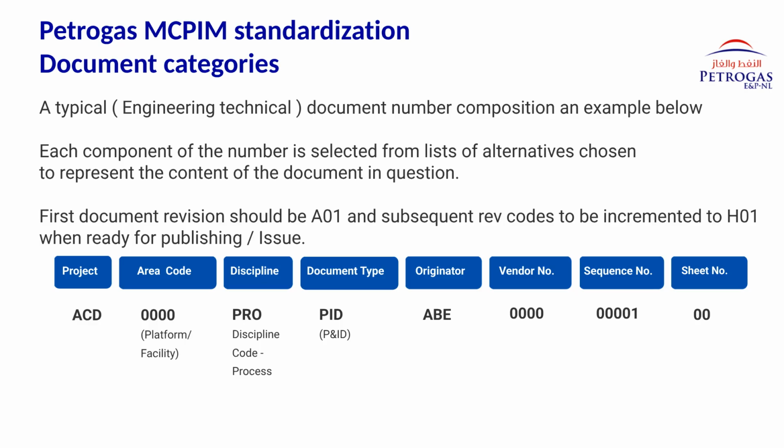It is also important to note revision rules. The first revision of internally generated document should start at A01 when in draft state, and revisions increment sequentially up to H01 for published issues as applicable. Proper revision management is critical for maintaining document integrity and ensuring teams are working with the latest approved information.